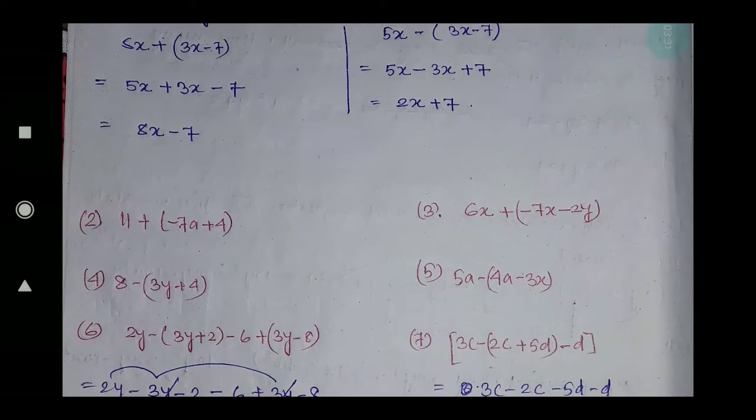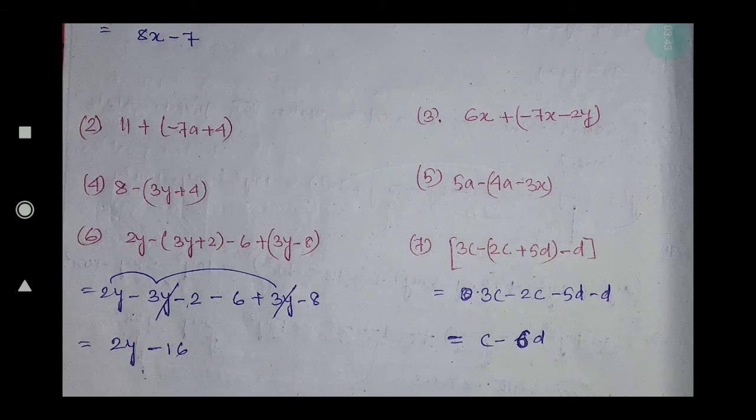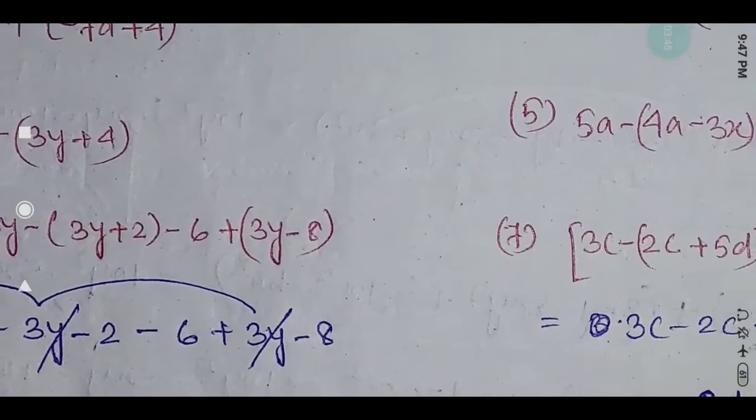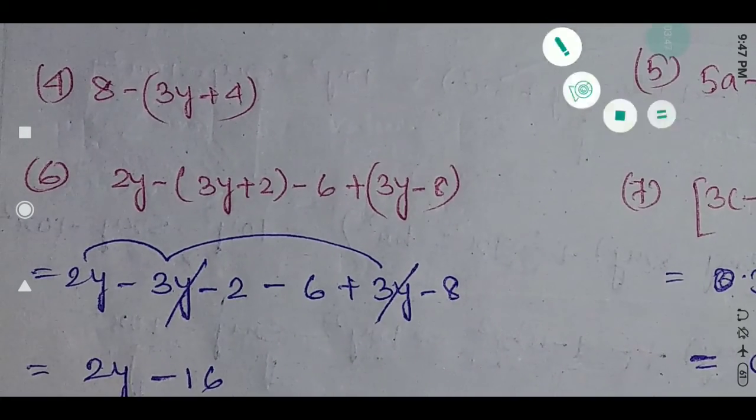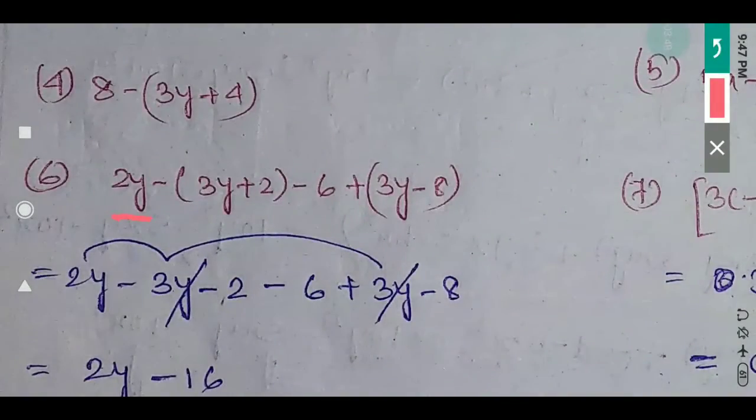Similarly, question number 2, 11 plus 7a minus 7a plus 4, the bracket is given, that means you have to split the sign. Like this you can do numbers 3, 4, 5. Then check number 6, it is given 2y minus 3y plus 2 minus 6. You have to check properly whether a bracket is given or not. Where a bracket is given, you have to be very careful with that.